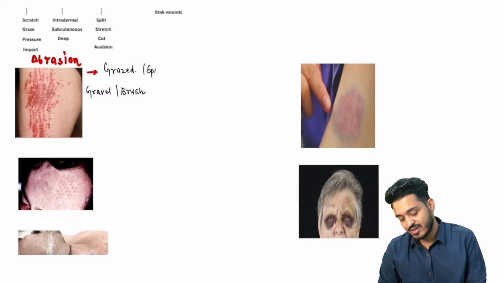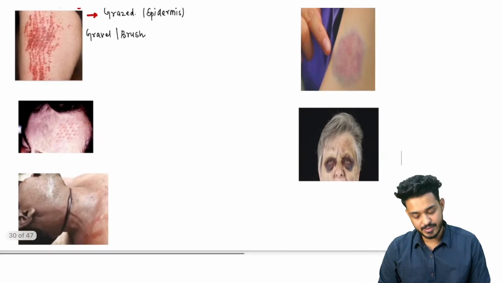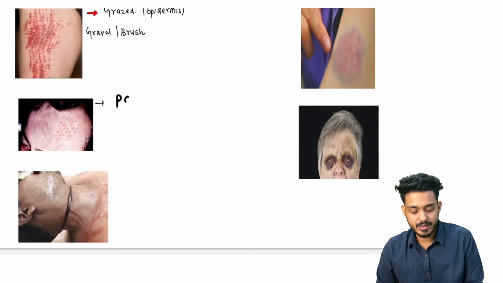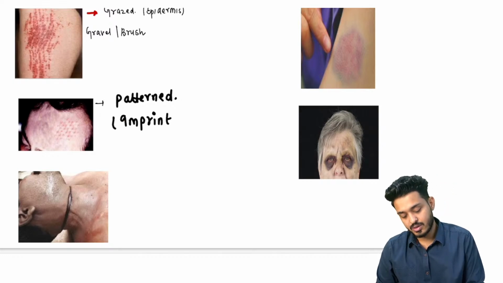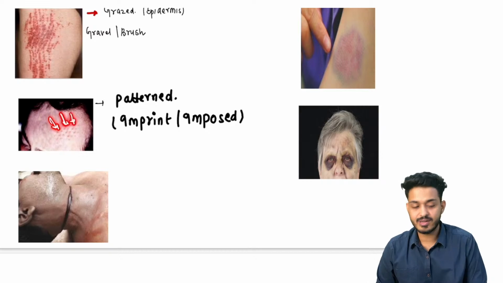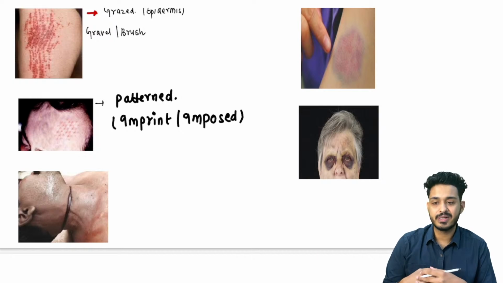Remember, here we will have loss of epidermis. This is your patterned abrasion, which we also call imprint abrasion, or sometimes imposed abrasion. The pattern is imprinted here. Can you appreciate this pattern? This is known as patterned abrasion, involving the epidermis.